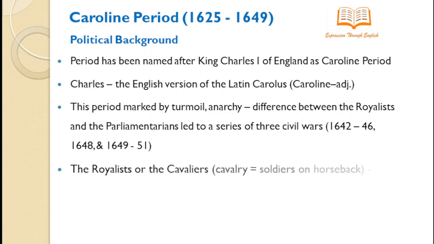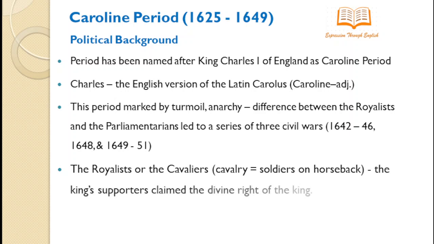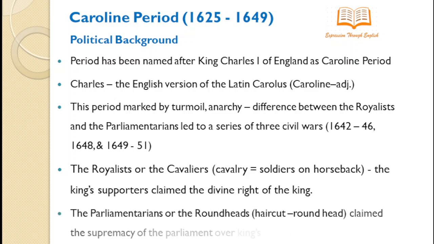These two groups had grave differences. They had named each other as well. The royalists were named Cavaliers by the parliamentarians. Why were they called Cavaliers? Because they were found most of the time as soldiers on horseback. Similarly, the king's supporters, called royalists, also named the parliamentarians Roundheads because they had a very particular kind of haircut in which their heads were seen as round.